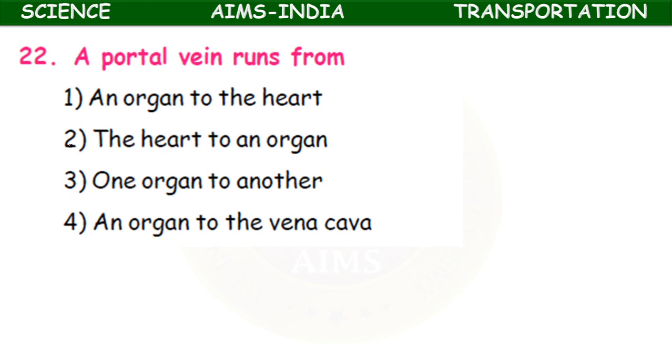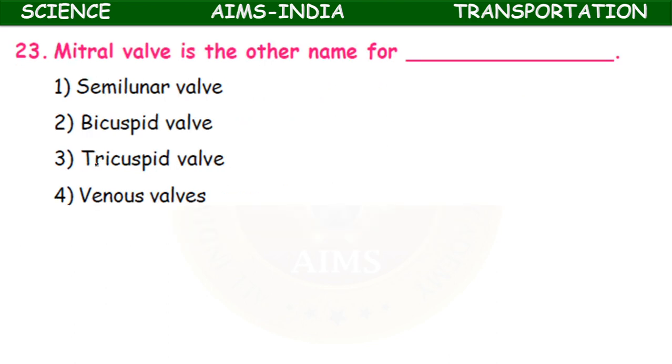A portal vein runs from an organ to the heart, an organ to another organ, an organ to the vena cava. It runs from one organ to another.